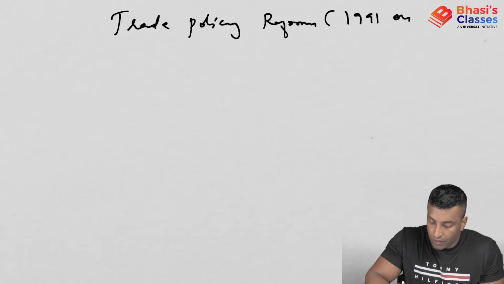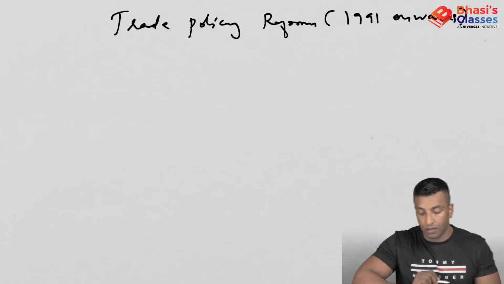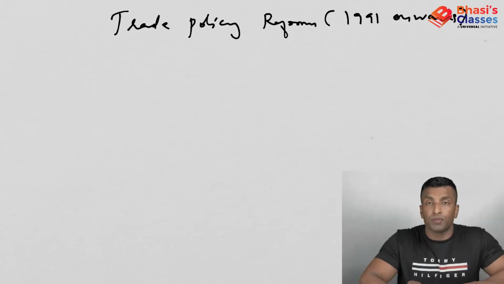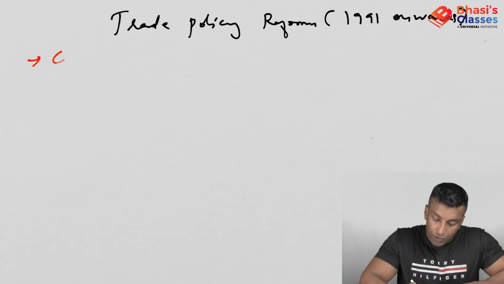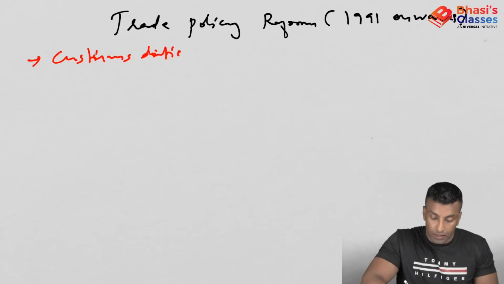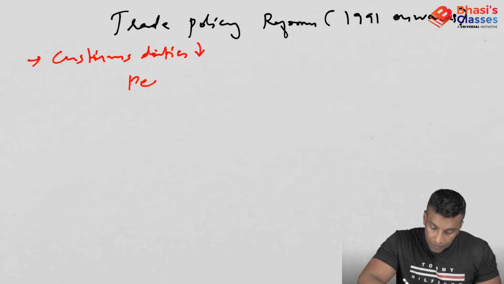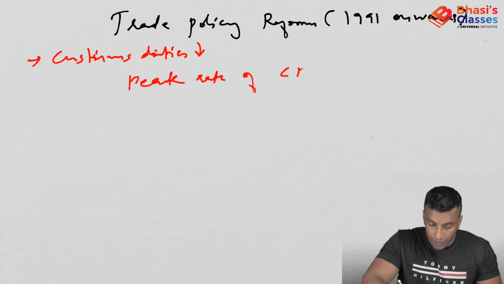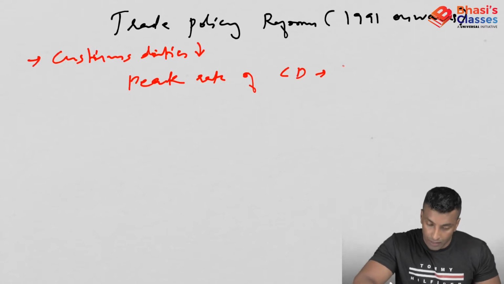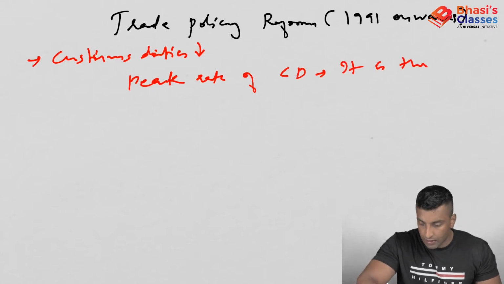1991 onwards. Okay, what are the reforms which have taken place from 1991? The first one that we need to discuss is that customs duties have been reduced. Custom duties decreased. See the peak rate of custom duty. What is that? It is the highest